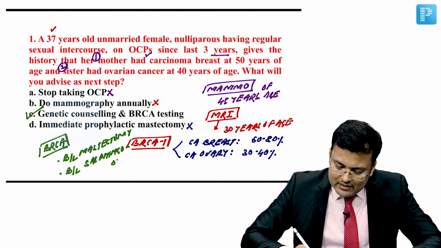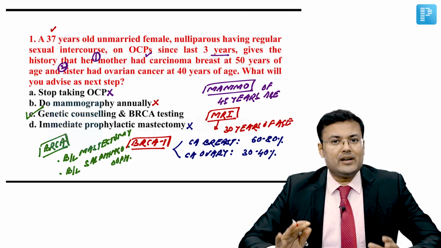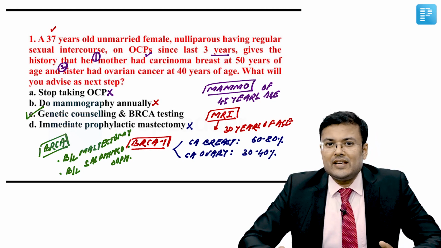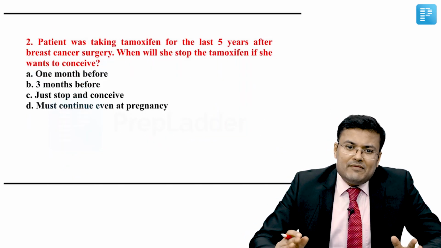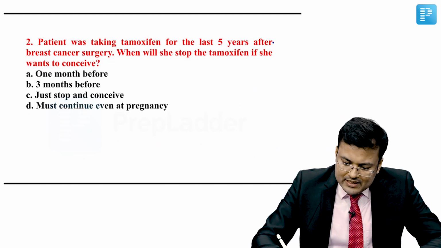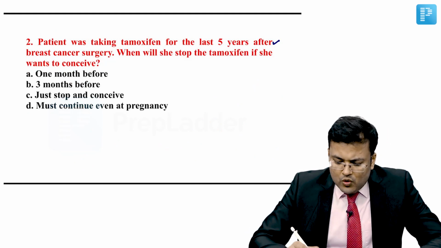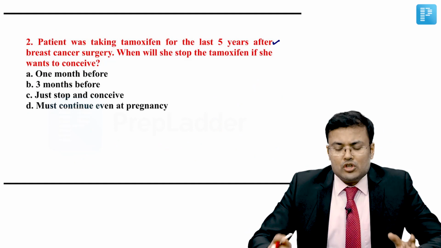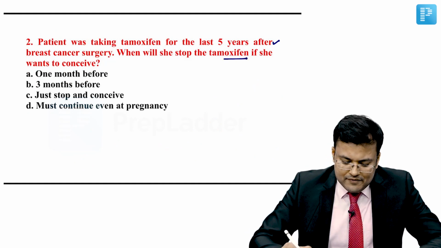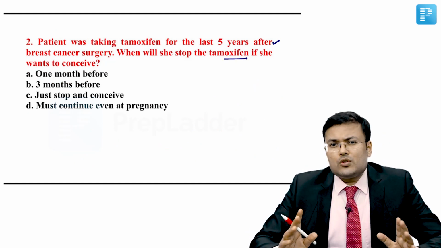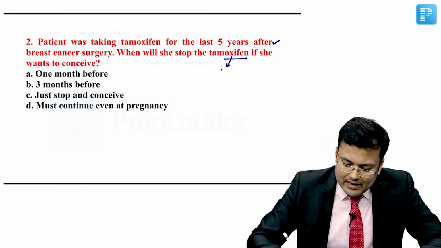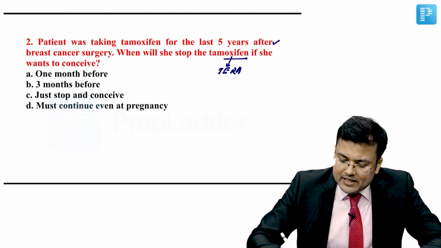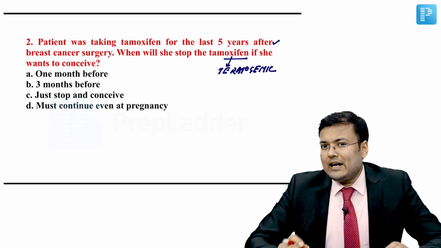Prophylactic bilateral salpingo-oophorectomy. Clear? So correct answer for this question is C. Question number 2. Patient was taking tamoxifen for the last 5 years after breast cancer surgery. When will she stop the tamoxifen if she wants to conceive? So why does she have to stop tamoxifen? Because tamoxifen has a teratogenic effect.